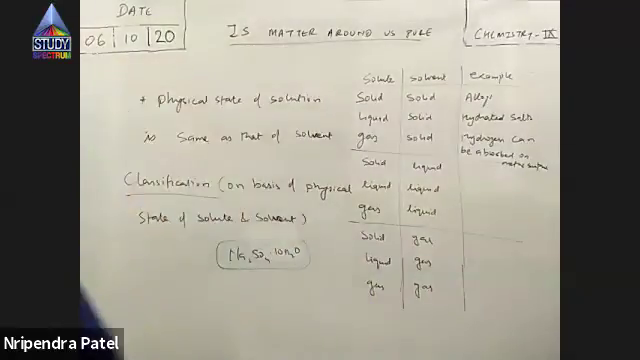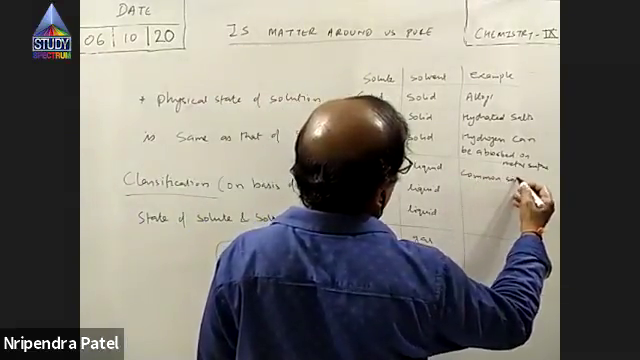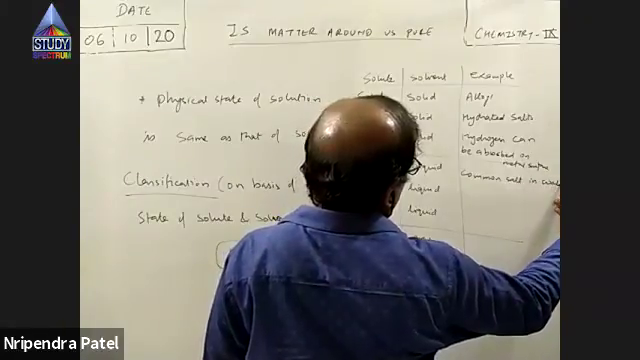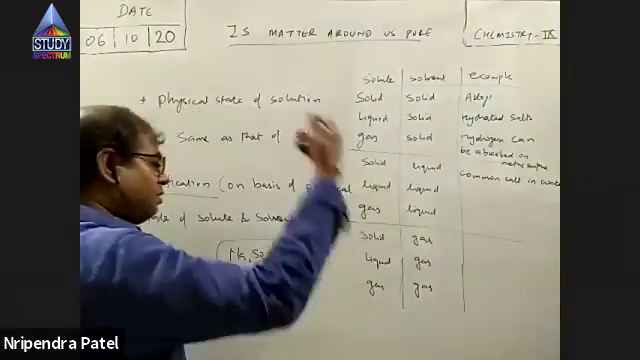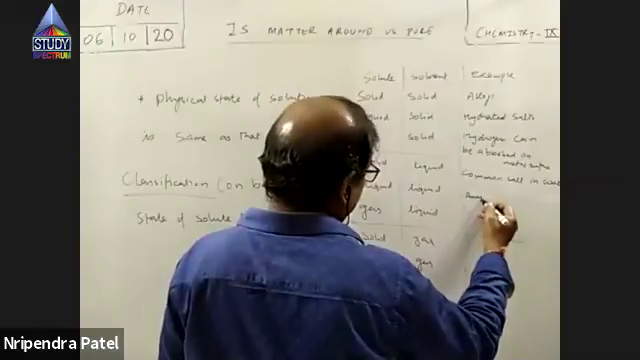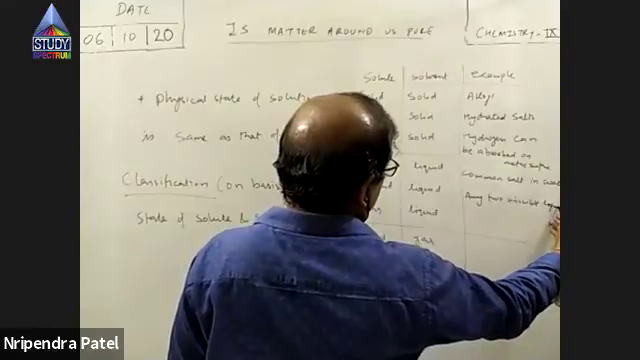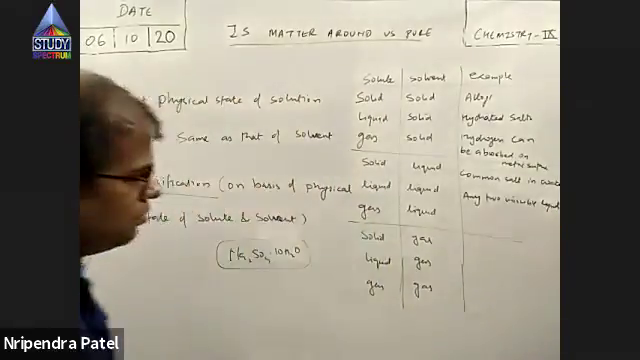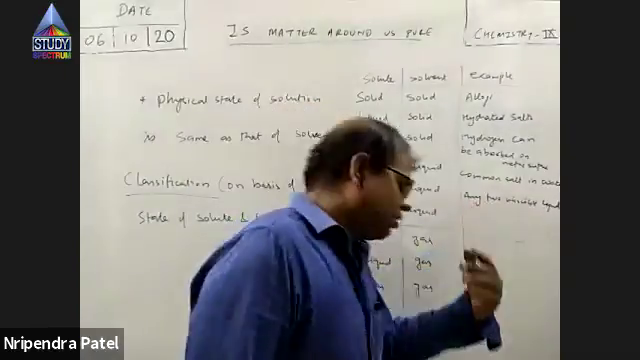Solid dissolved in liquid, this is the most common one. You can use solution of common salt or sugar. Common salt dissolved in water. This is example of what? Solid dissolved in liquid. Now, liquid dissolved in liquid, a lot of examples are there. Any two miscible liquids, not immiscible. Any two miscible liquids you mix, then it forms a solution of liquid in liquid.